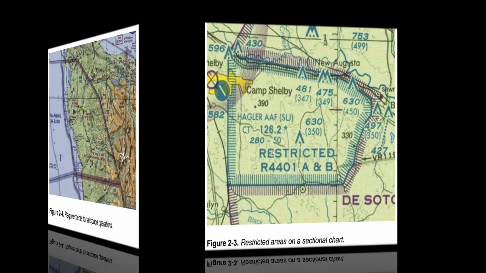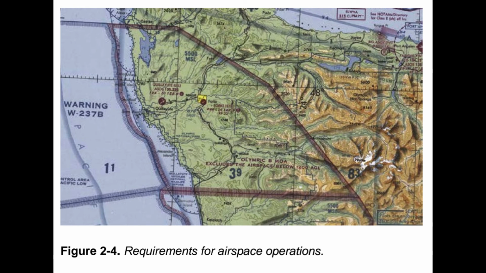Warning areas. Warning areas are similar in nature to restricted areas. However, the United States government does not have sole jurisdiction over the airspace. A warning area is airspace of defined dimensions, extending from 3 nm outward from the coast of the United States, containing activity that may be hazardous to non-participating aircraft. The purpose of such areas is to warn non-participating pilots of the potential danger. A warning area may be located over domestic or international waters or both. The airspace is designated with a W followed by a number, e.g., W237. Figure 2.4.